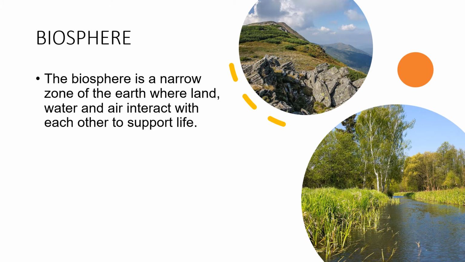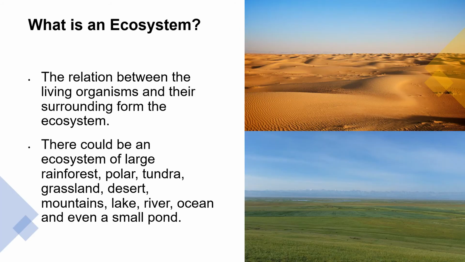Biosphere. The biosphere is a narrow zone of the earth where land, water and air interact with each other to support life. What is an ecosystem? The relation between the living organisms and their surroundings form the ecosystem. There could be an ecosystem of large rainforest, polar, tundra, grassland, desert, mountains, lake, river, ocean, and even a small